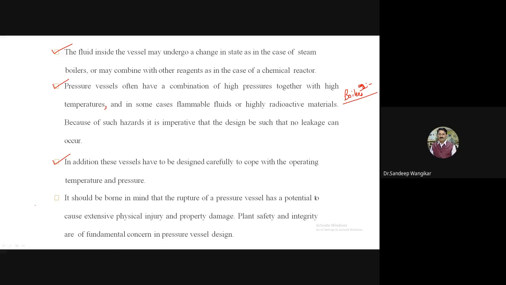Okay, then next: the rupture of a pressure vessel has the potential to cause extensive physical injury and property damage. So, as I said, there is a loss to human life and a loss to property, meaning financial losses. So plant safety and integrity are the fundamental concern in pressure vessel design. If any accident related to pressure vessel failure happens, there is physical injury, human life loss, and financial losses may be there. So this care should be taken by the designer while designing a pressure vessel.